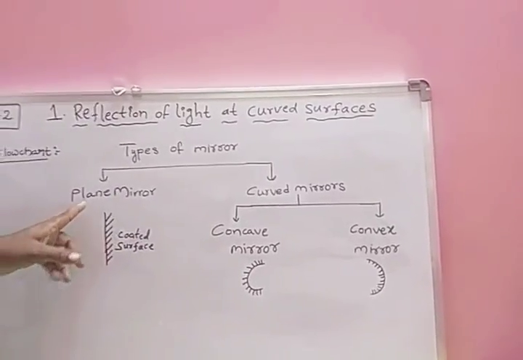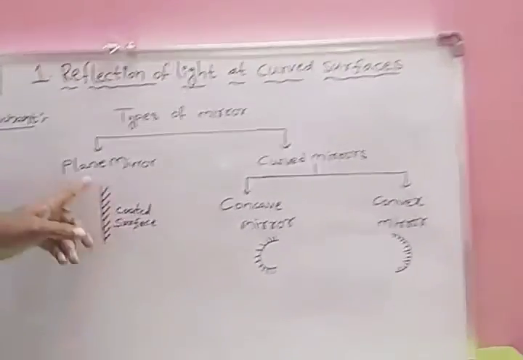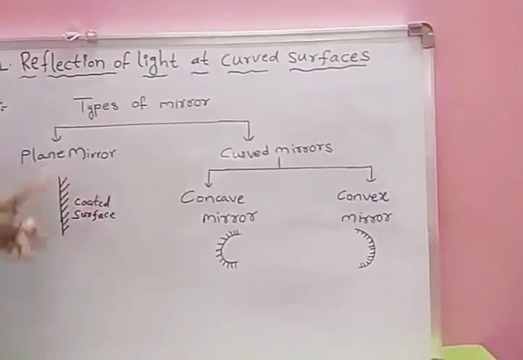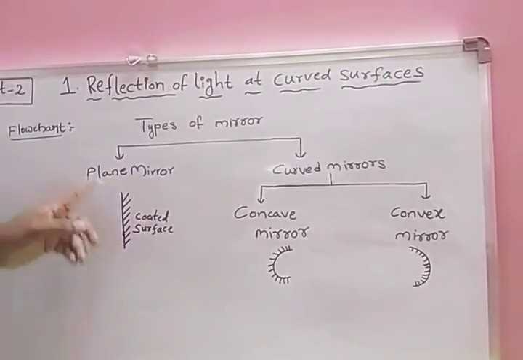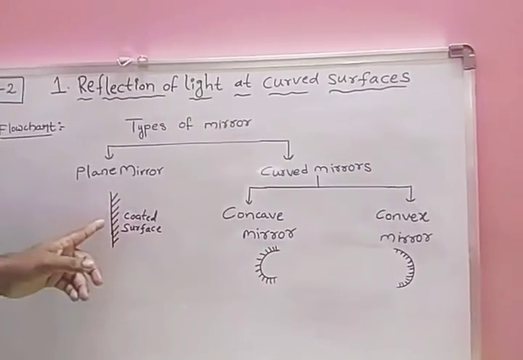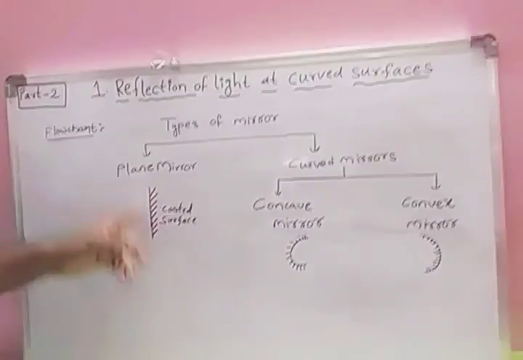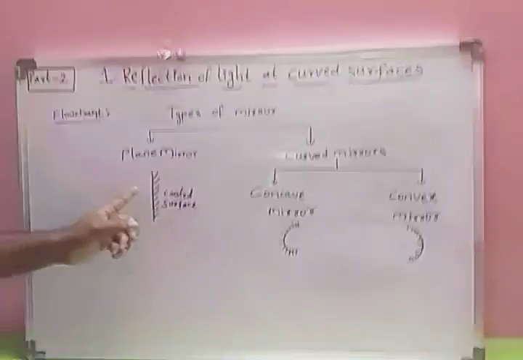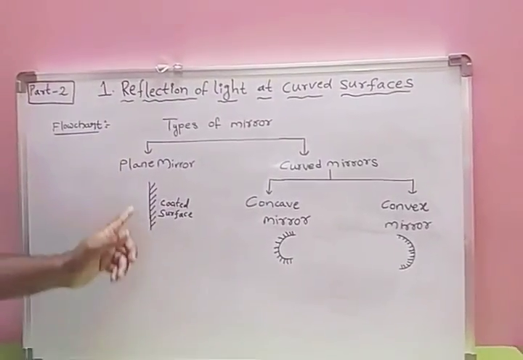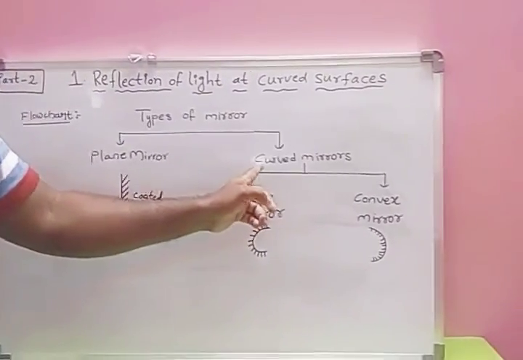Plane mirror, so this one is the reflecting surface. We are coating the other side of the mirror, then only it will get reflected. Compulsorily we should coat the other side of the area, then only it is considered a mirror, otherwise it is a glass. Here, curved mirrors.